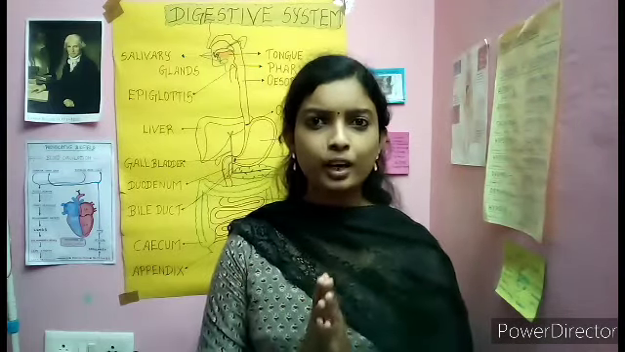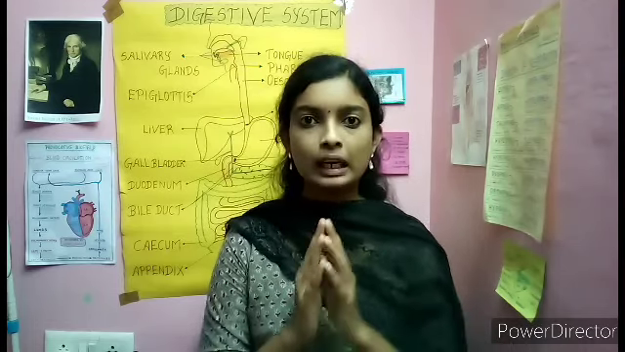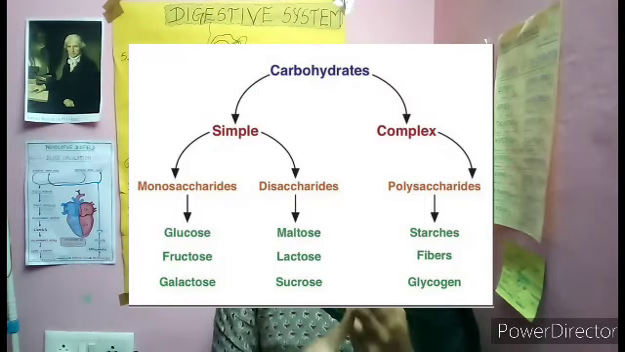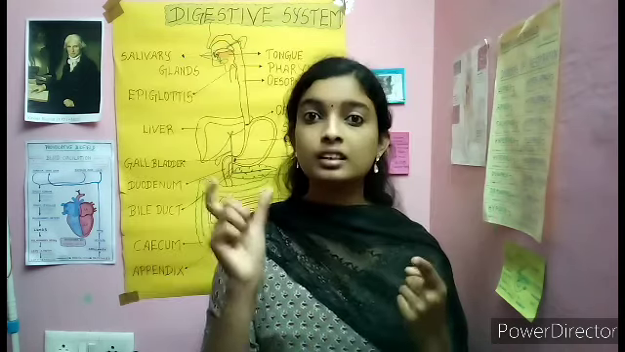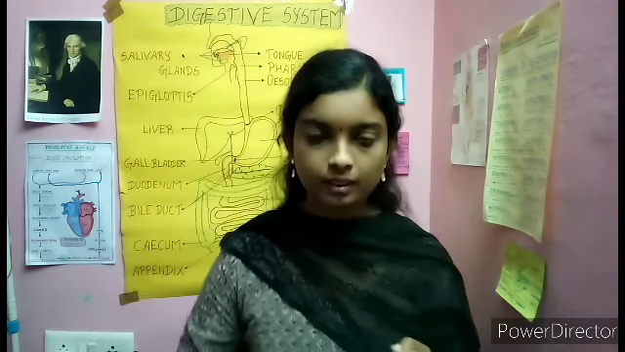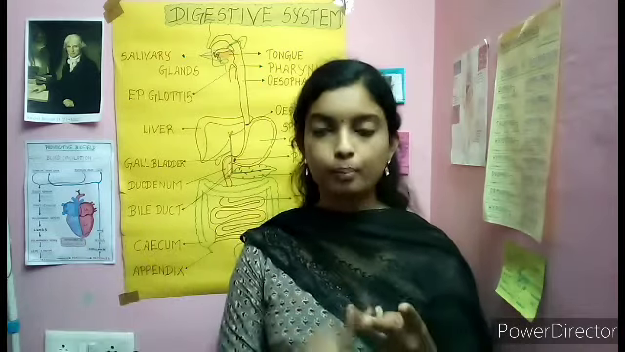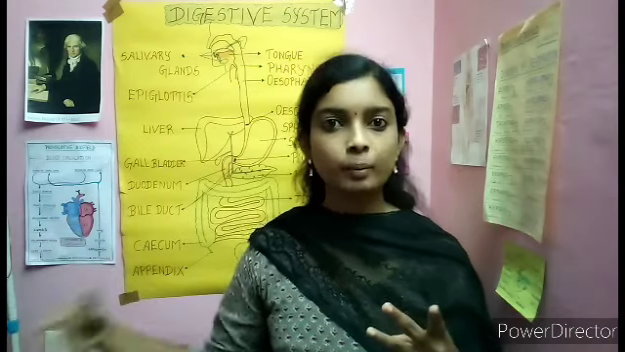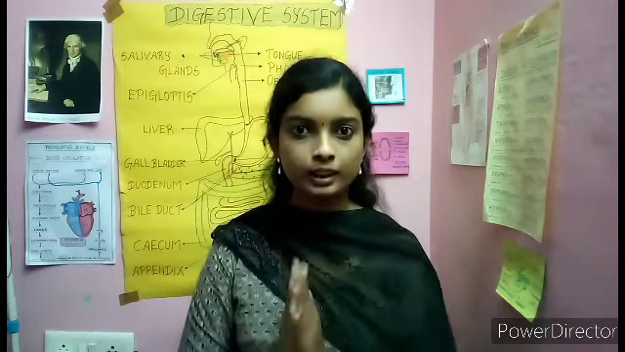What is a carbohydrate? It is nothing but a starch. There are three types of carbohydrates: monosaccharide, disaccharide, polysaccharide. What is a monosaccharide? The simplest form of carbohydrates. Disaccharide: a combination of two monosaccharides. Polysaccharide: a polymer of monosaccharides, where a large number of monosaccharides combine to form a polysaccharide. That's all. So now you know the definitions.